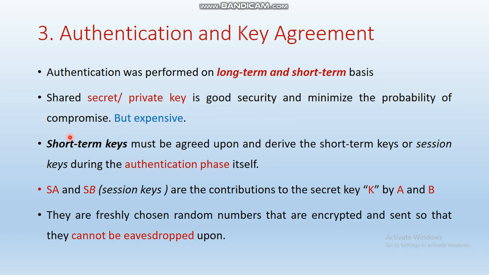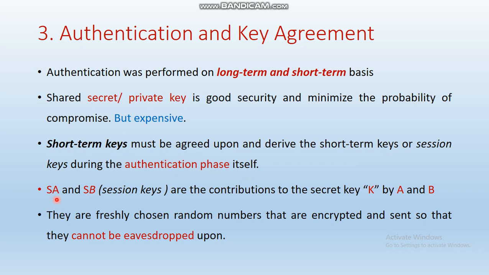So here the short-term keys, or session keys, must be agreed upon and derived during the authentication phase itself. In the next diagrams we will see how the session keys are used for authentication purposes. Till now we have not used these session keys, which we also call short-term keys. Okay, so here SA and SB.